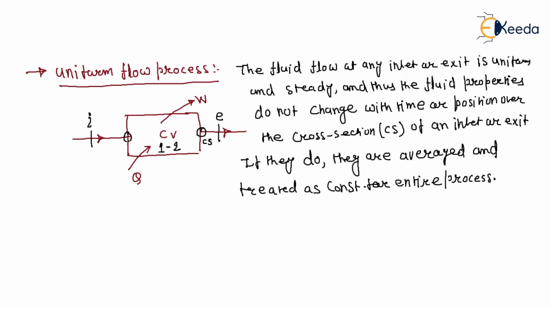If the properties at inlet and exit change during the process, it is difficult to proceed with the energy analysis. So to minimize the difficulty, we assume uniform flow, that means at the cross section at inlet and exit the property is uniform and depends upon the time interval.